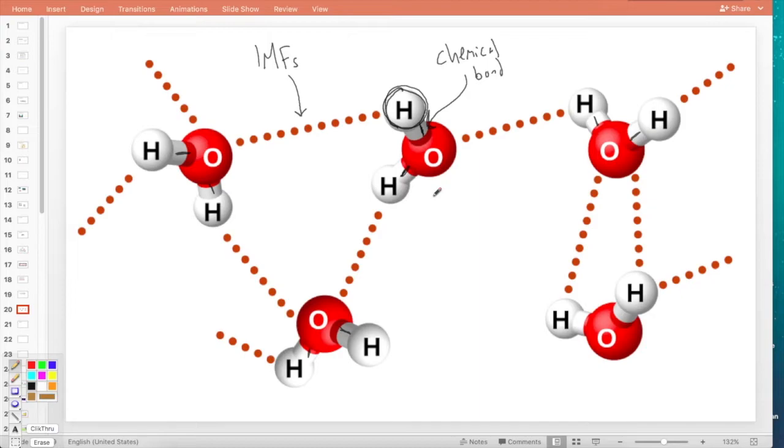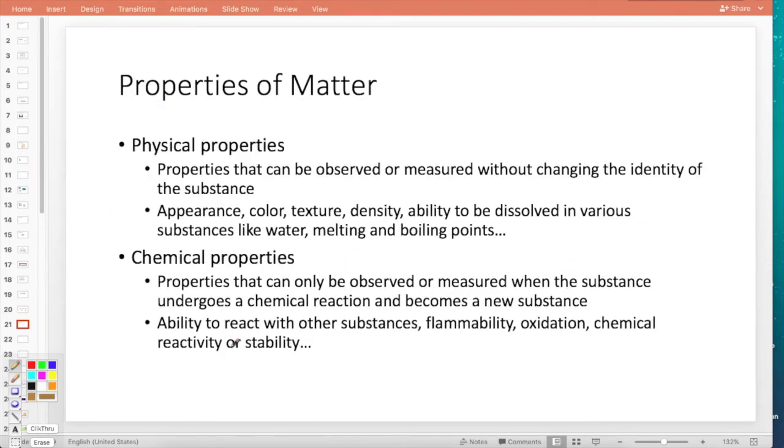So what are particles? What are we talking about with the kinetic molecular theory that all matter is composed of small particles in constant random motion? We're talking about atoms, and then we're talking about atoms that are bonded together. We talked about how to classify matter. I would like to talk briefly about properties of matter. How can we talk about matter's characteristics or properties? Properties of matter can be broken down into two different types, physical properties or chemical properties.